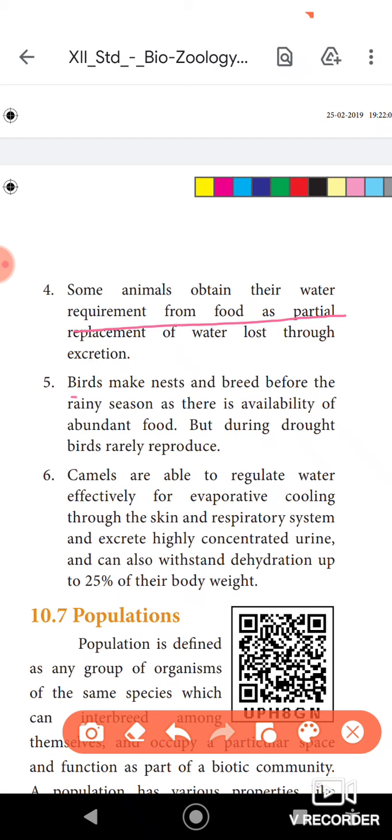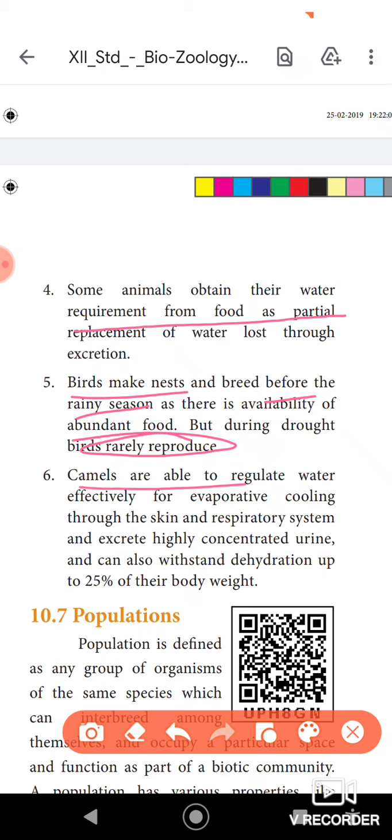In the case of birds, their nesting and breeding can be completed before the rainy season, because at that time there will be plenty of food. But during the drought time, birds reproduce very rarely, because at that time water is not available and no food is available. So the birds can complete their nesting and breeding before the rainy season. That is also one of the adaptations.